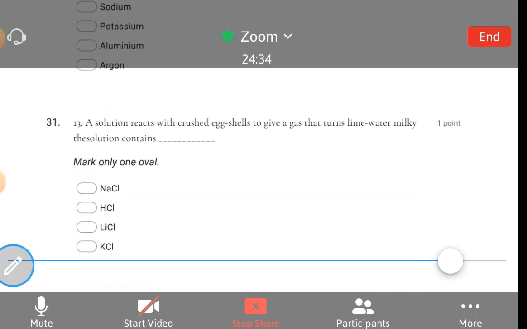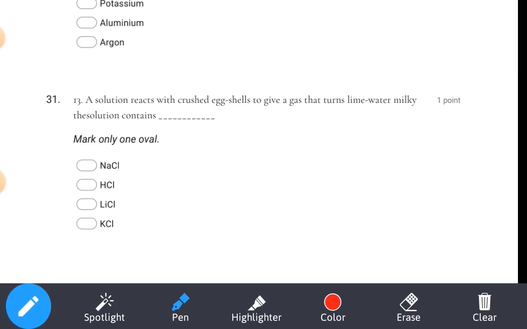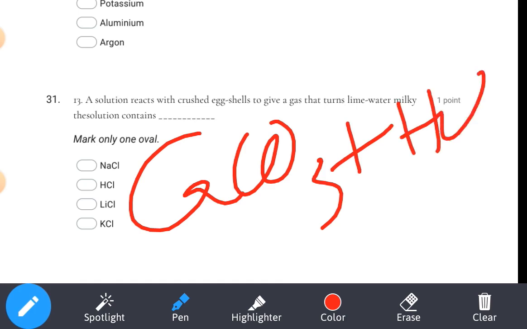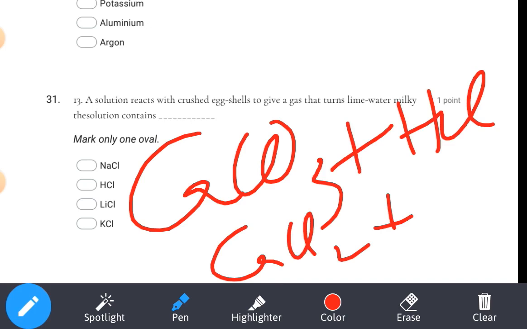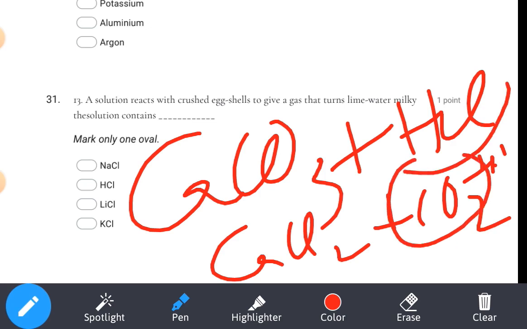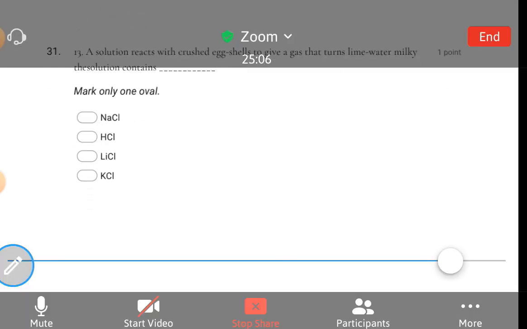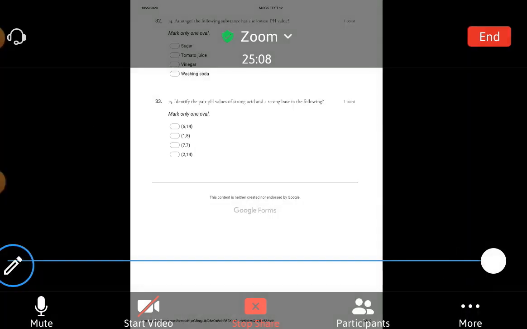Now the 13th question. The solution reacts with crushed eggshells to give a gas that turns lime water milky. Crushed eggshell is made of calcium carbonate. When we react it with HCl, we get CaCl2 plus CO2 plus H2O. So CO2 turns lime water milky. The solution reacting with the eggshell is our HCl. Option number B. Okay, let's see the next question.